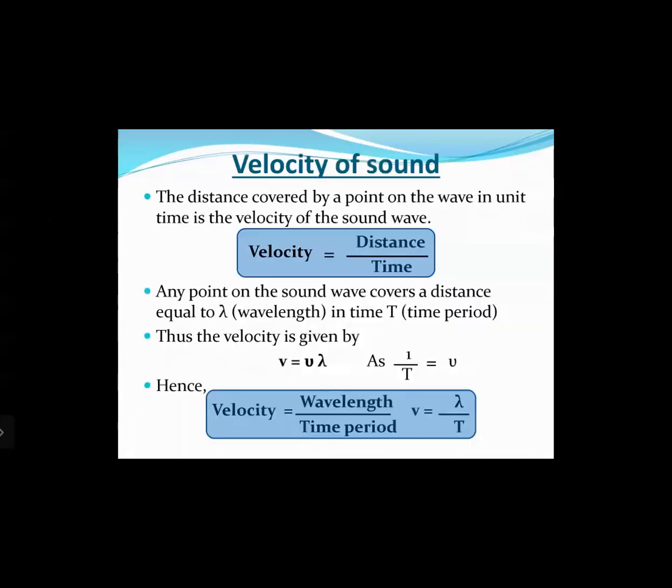The next concept that we had studied was velocity of sound. The distance covered by a point on the wave in unit time is the velocity of the sound wave. We know that velocity equals distance upon time. Any point on the sound wave covers a distance equal to wavelength lambda in time period T. Thus, the velocity is given by v equals nu into lambda. We know 1 upon T equals nu. On substituting that, we get velocity equals wavelength upon time period, that means v equals lambda upon T.